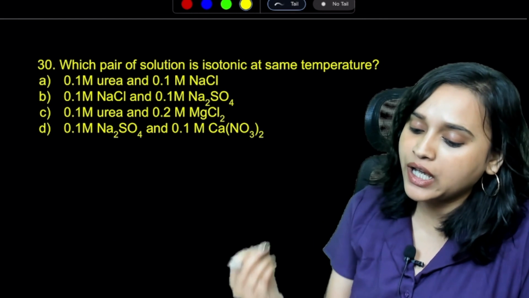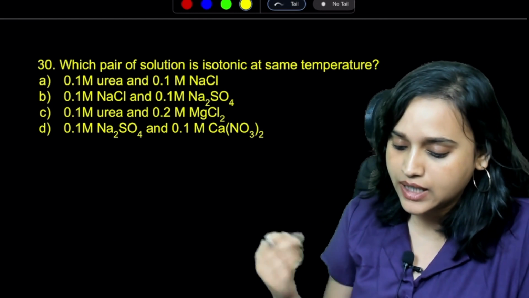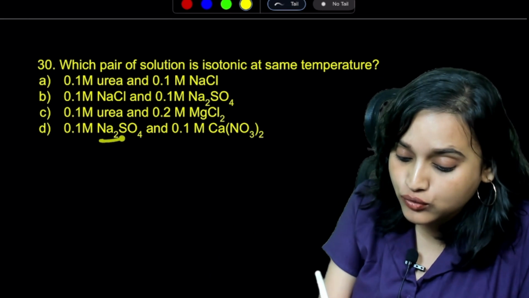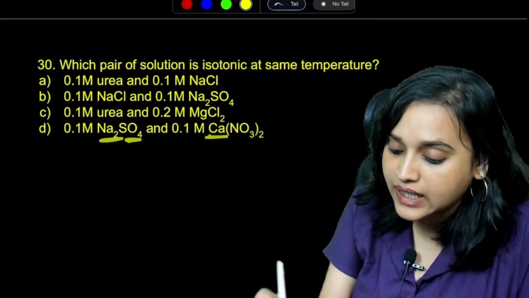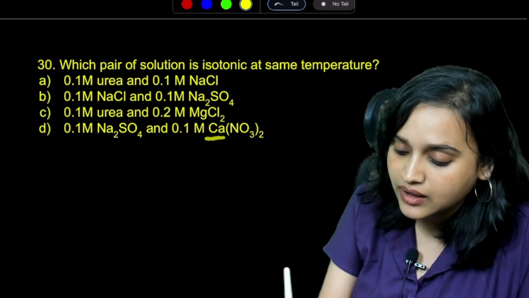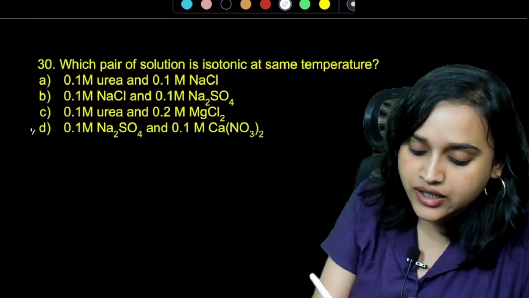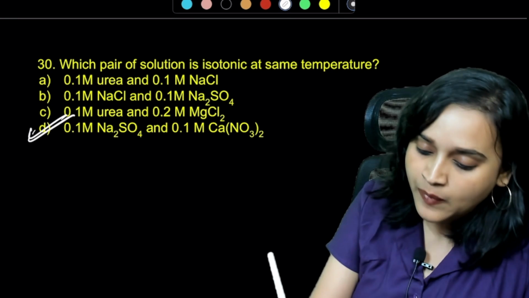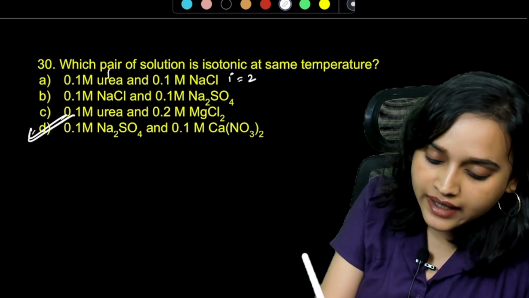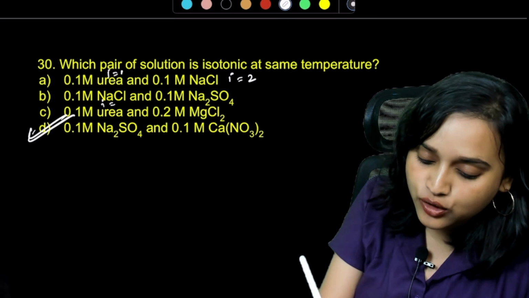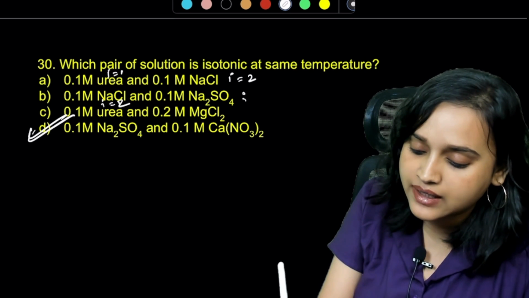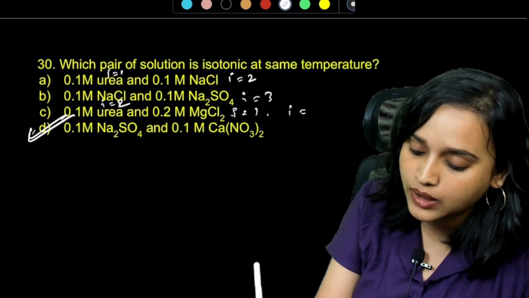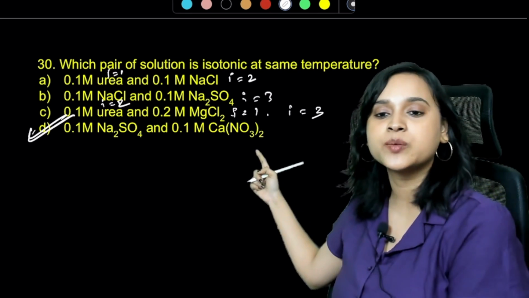Next, which pair of solutions is isotonic at the same temperature? You tell me. Na2SO4 here, 2 here, 1 here. CaCl2 here, 2 here, 1 here and 2 here. I think this is the correct answer. Just by looking at the Van't Hoff factor, you can calculate it. See, for this i is equal to 2, for this i is equal to 1. For this i is equal to 2, for this i is equal to 3. For this i is equal to 1 and i is equal to 3. So, only option D is the correct answer.